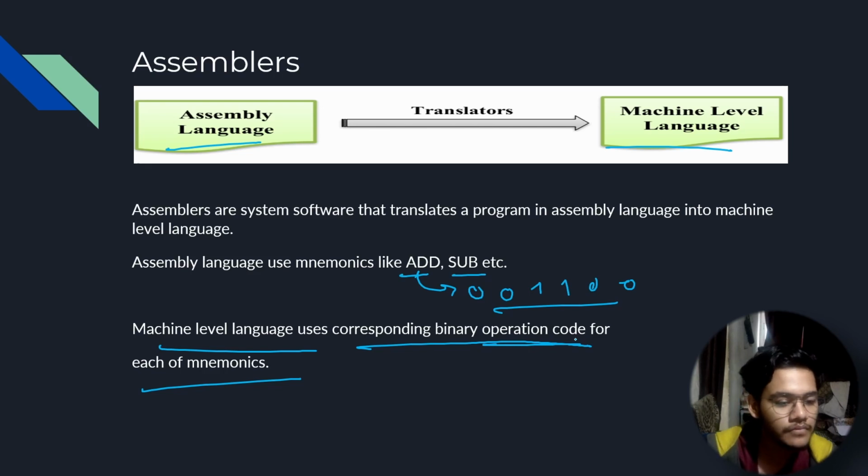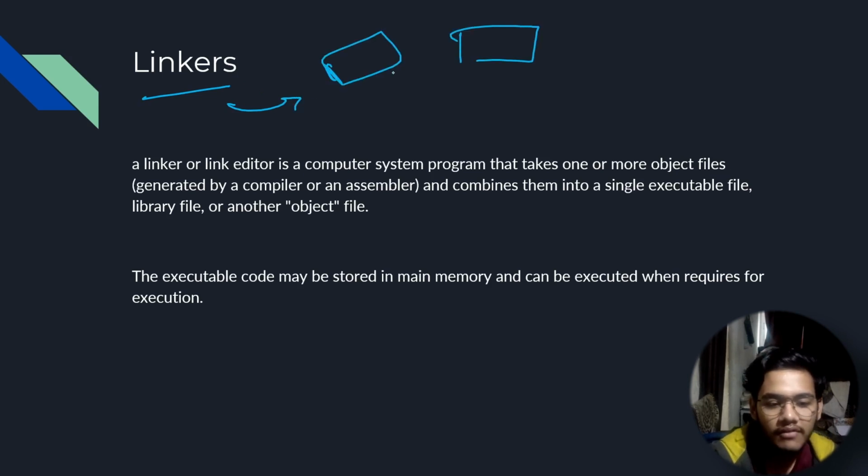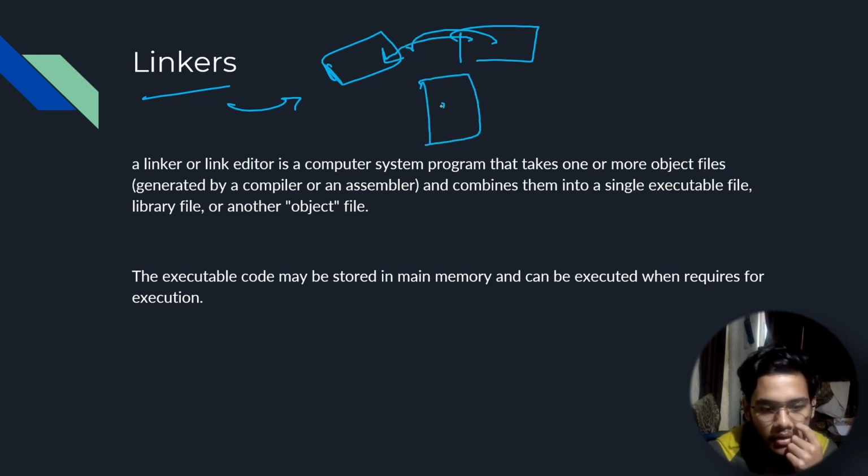Now, linkers, as I told you, link two or more object files, right? We have this one object file, and this another object file. They will link the two as and when needed. So let's say this is our source code, and we need this standard.h file, and we also need this math.h module, right?